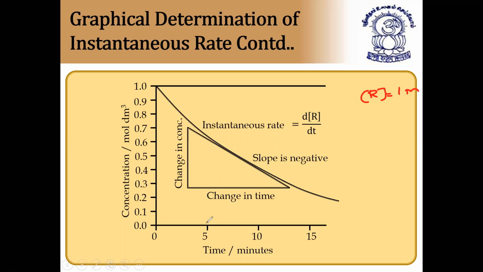After 5 seconds, how much has it come to? You draw this line. After 5 seconds, the concentration slightly decreases to 0.6.